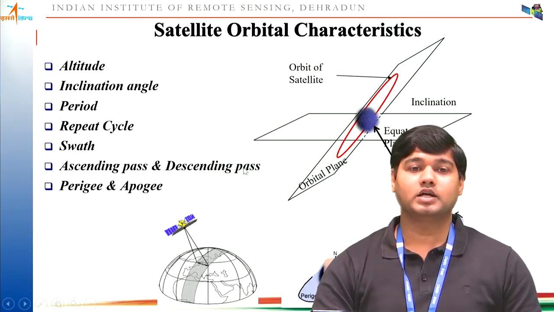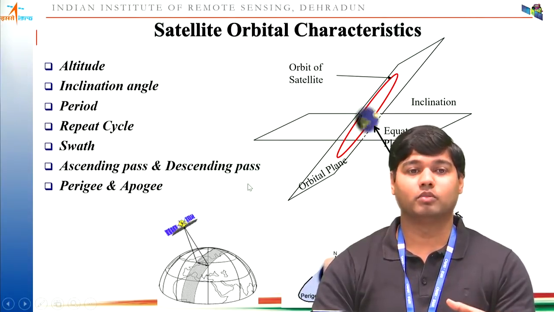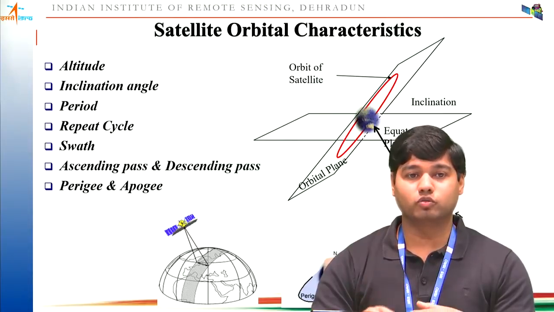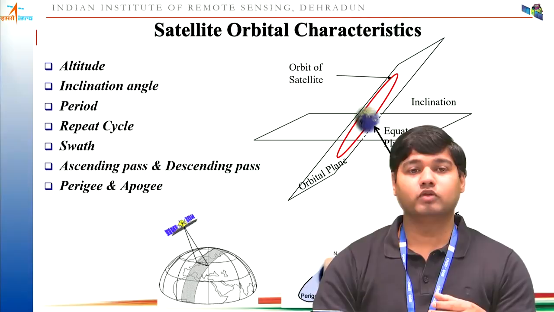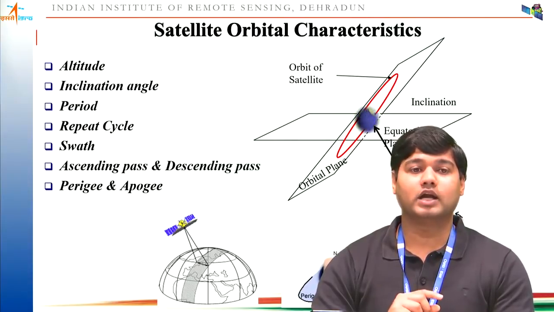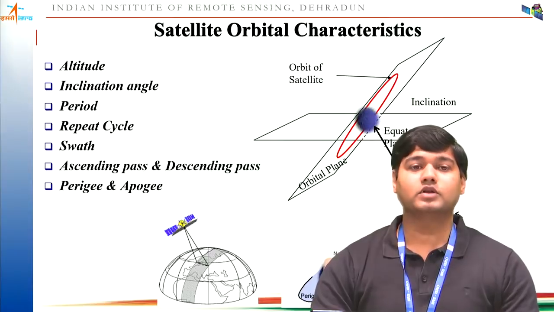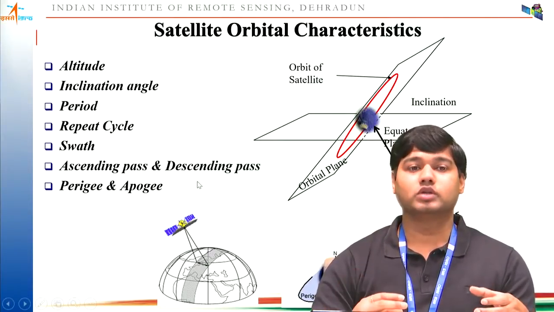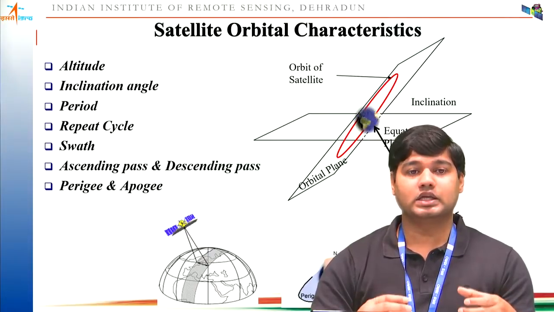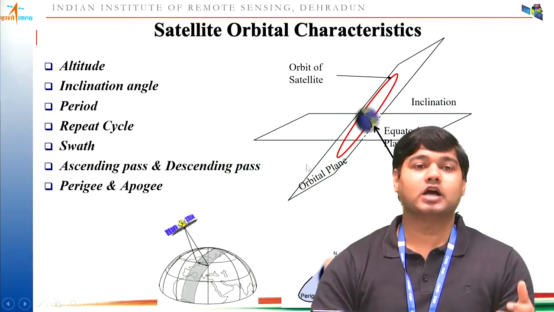Now coming to ascending pass and descending pass. This is also very important. Whenever the satellite is moving from the north pole to the south pole, that is called descending pass, and whenever it is moving from the south pole to the north pole, that is called ascending pass. Normally, whenever the satellite is moving from north to south, the sun is shining on that area, and during descending pass most of your passive sensors are working.